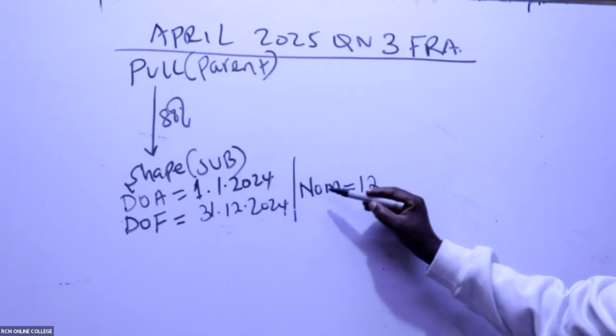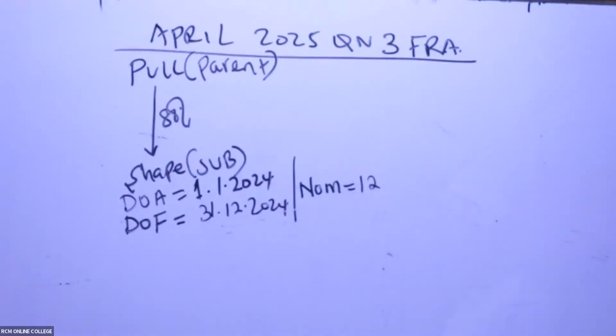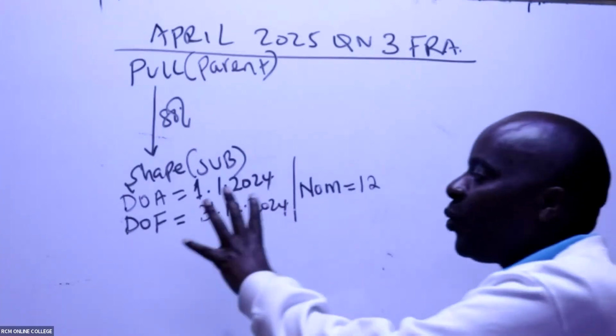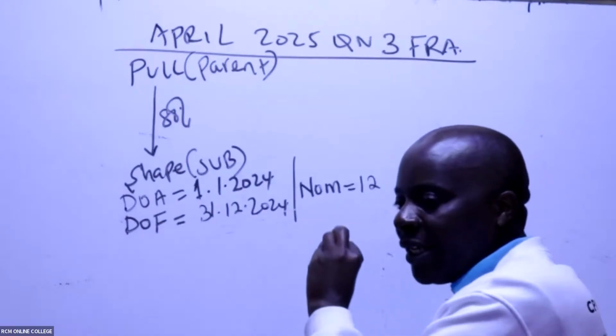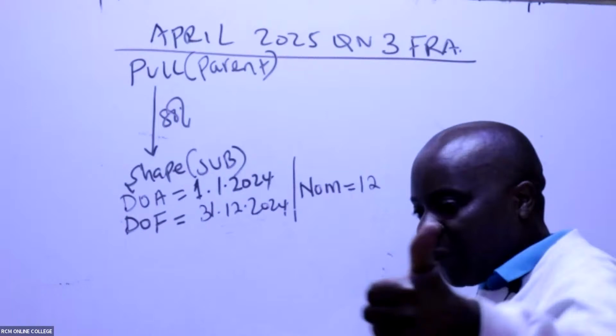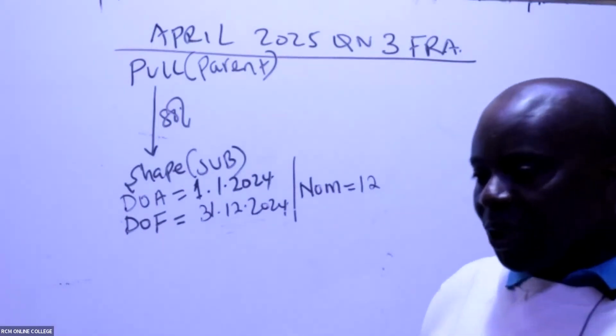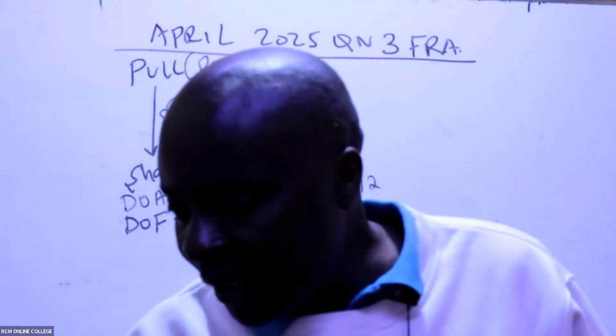So remember, number of months, NOM stands for number of months. Thank you so much. So up to here, ladies and gentlemen, are we together? Date of acquisition, date of financial statements? Are we together from the beginning of January to the end of the year? Those are 12 months. Together? Yes. At least Tony has confirmed. Now from there, ladies and gentlemen, we continue.